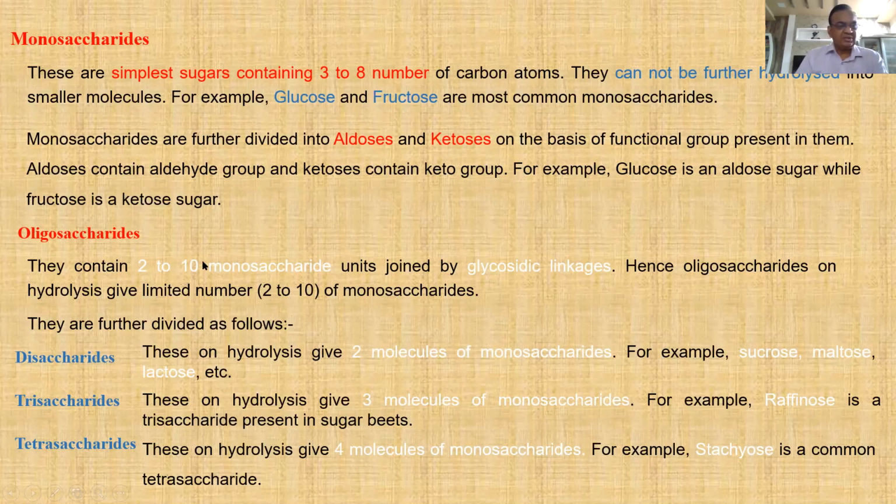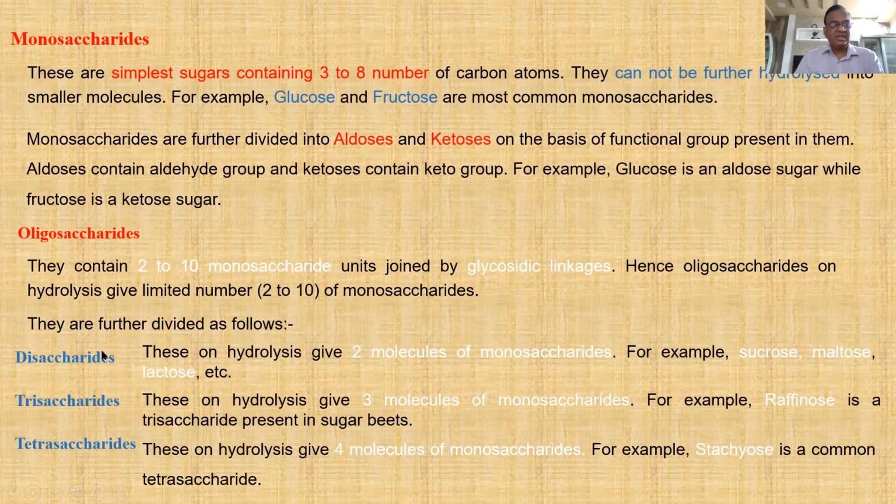Oligosaccharides contain 2 to 10 monosaccharide units. These units are joined together by glycosidic linkages. Oligosaccharides on hydrolysis give 2 to 10 molecules of monosaccharide. Depending upon the number of molecules obtained on hydrolysis, they are classified into disaccharides, trisaccharides, and tetrasaccharides.